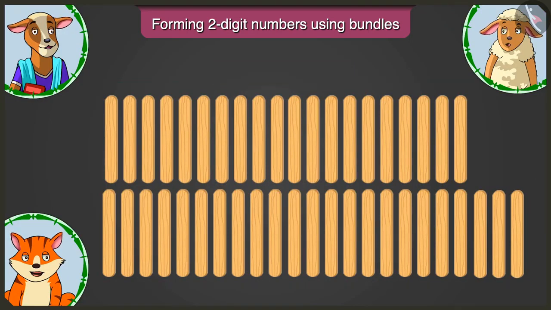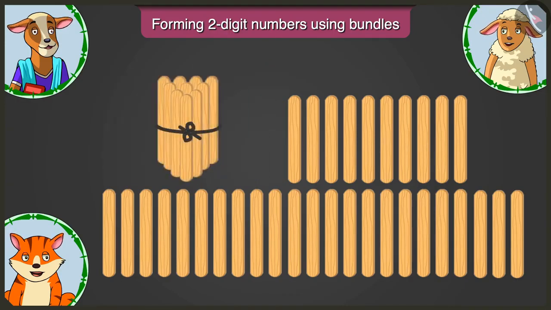How can we make bundles of tens out of these? Let me explain. There are 43 ice cream sticks. First of all, make one bundle of tens out of them. 1, 2, 3, 4, 5, 6, 7, 8, 9 and 10. Here is one bundle of tens.